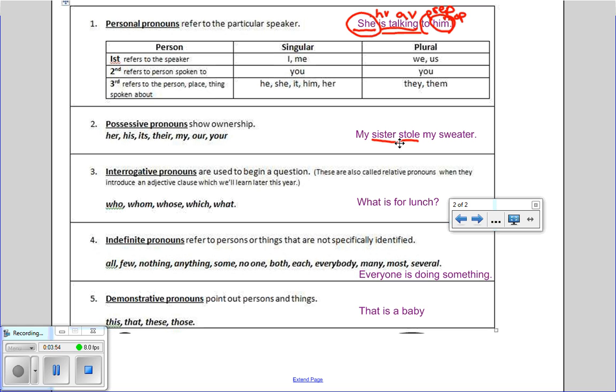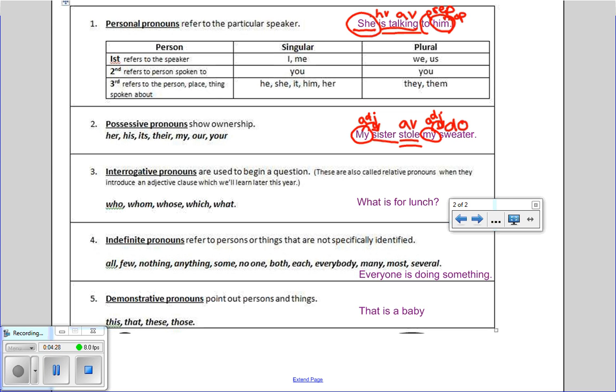Sister is the subject. Stole is the verb, and it's an action verb. She stole what? She stole my sweater, so that's the direct object. Now you guys would tell me that these are adjectives. My is an adjective, it tells you which sister, it's my sister, and then it's also my sweater, so that's an adjective too. But they're also possessive pronouns, so now you need to remember to circle them.